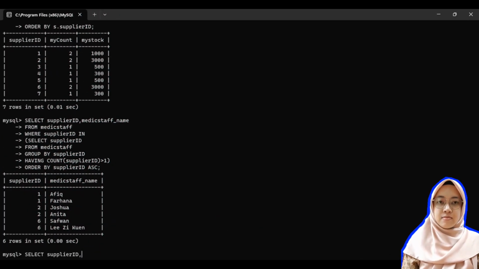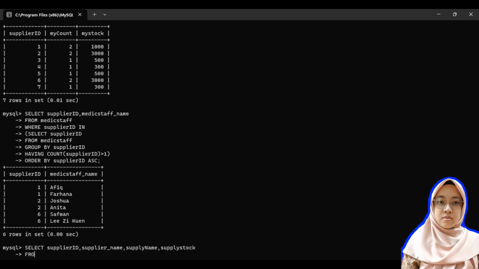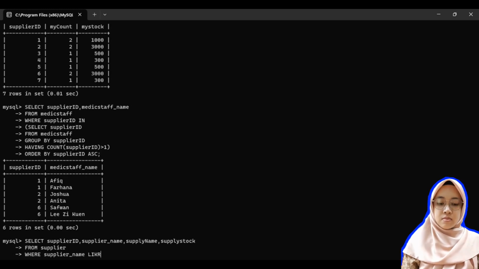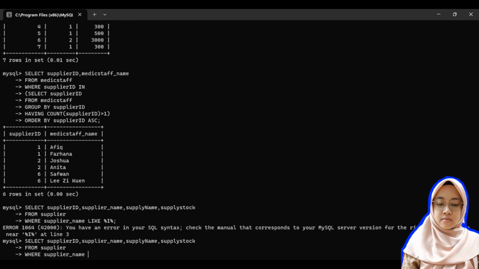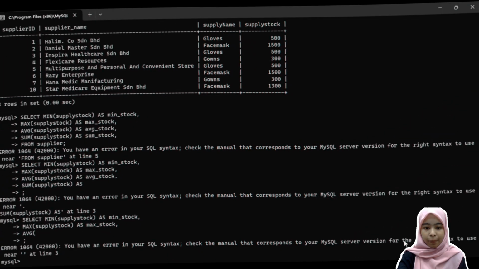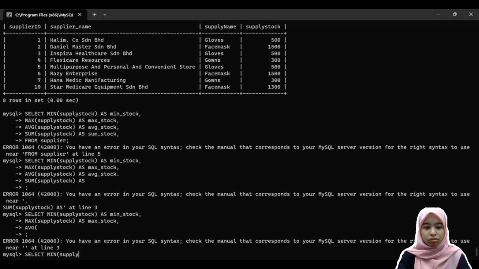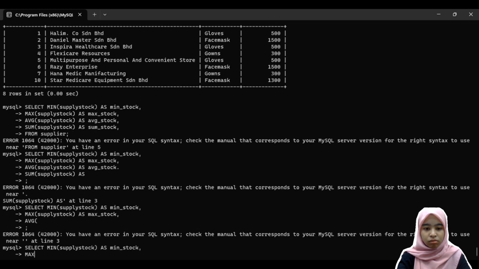This display will write the SQL code with pattern matching. This display will write the SQL code with calculations: min, max, sum, and average.